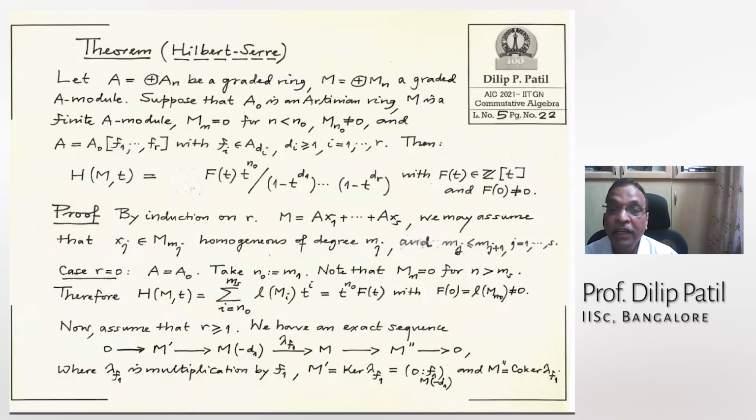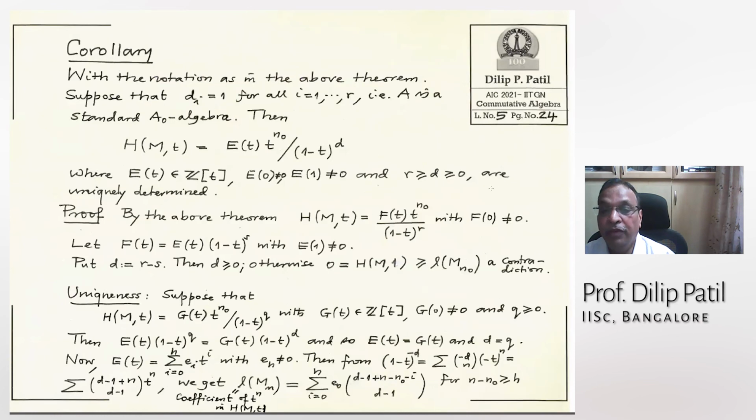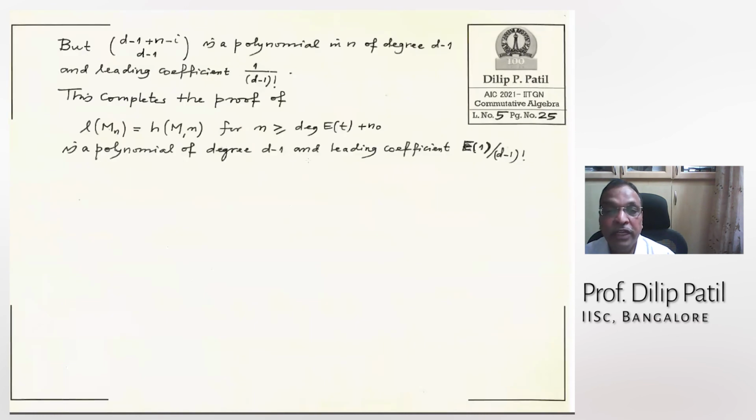And what was d? d was the number of algebra generators. So the degree of that polynomial function is one less than the number of generators. And the leading coefficient is of this special form, E(1) divided by (d minus 1) factorial.